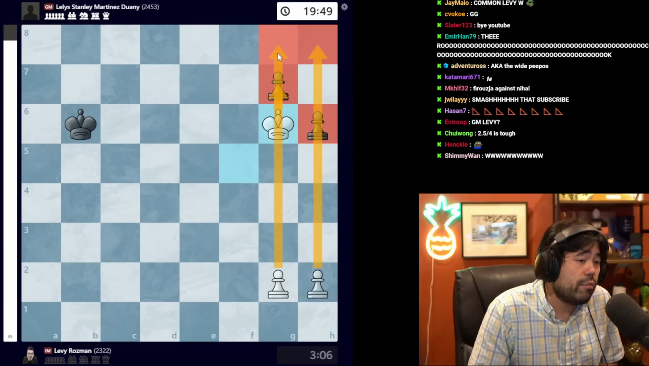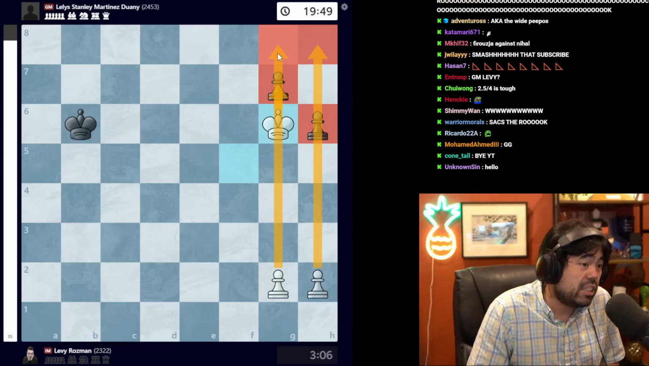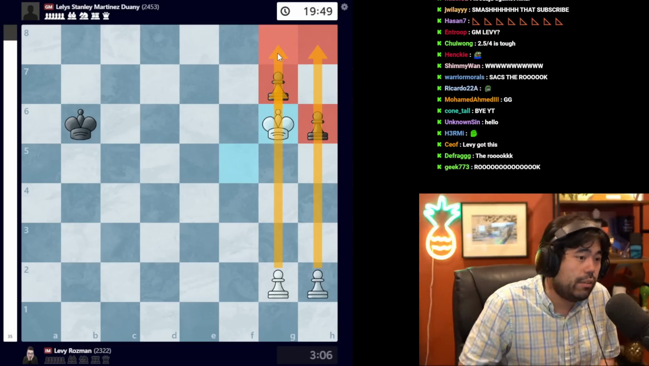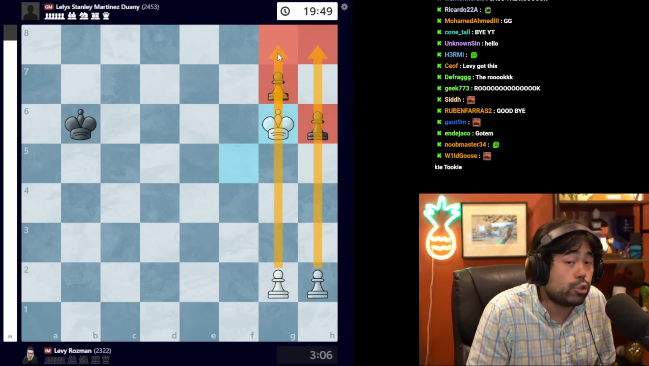So a huge win for Levy. We'll see if he can actually get the norm. At the very least, he's probably going to gain like 30 or 40 points, even if the rest of the tournament goes very poorly, but it is great to see.